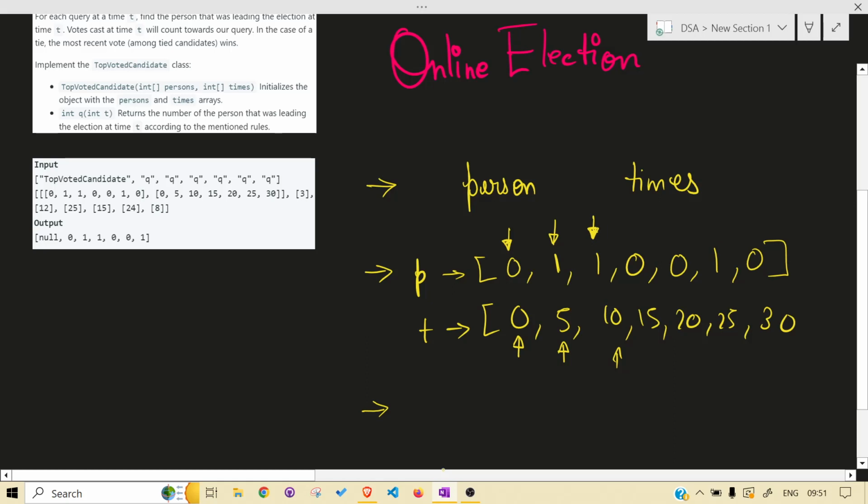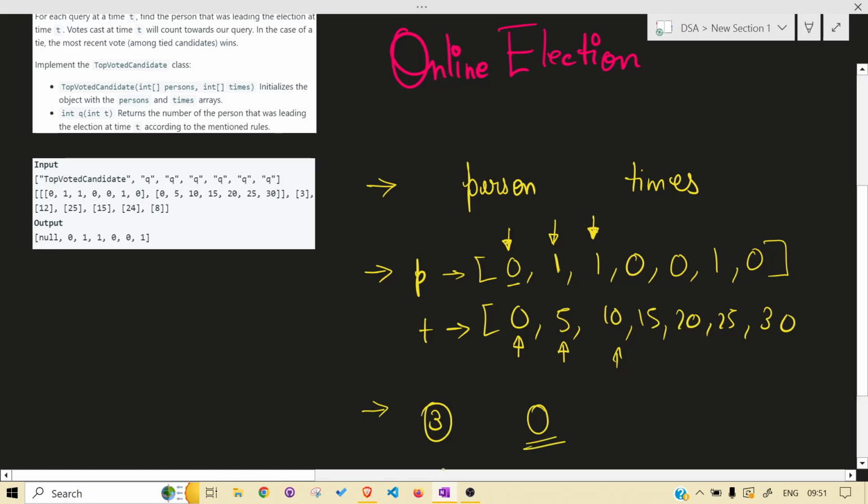The other thing the problem is asking is to return which candidate was leading at a given time. For example, at 3, which candidate is leading? I think 0, person or candidate, whatever it is.